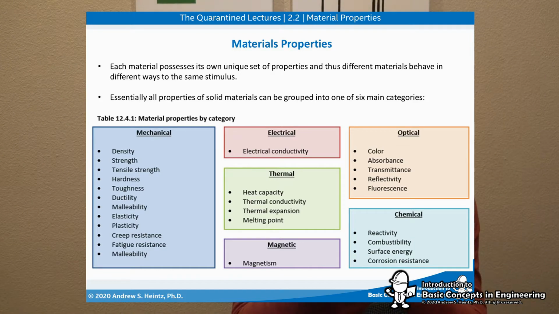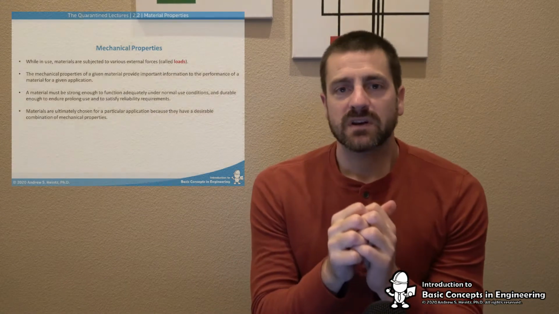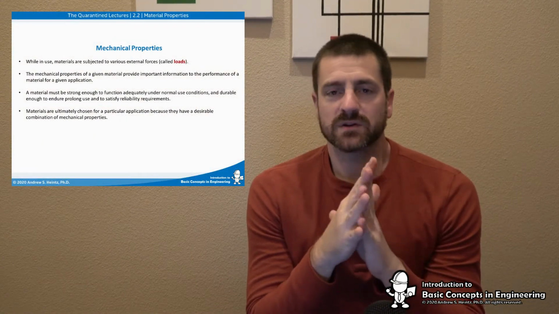Last but not least, we have the chemical properties: reactivity, combustibility, surface energy, and corrosion resistance, right? This would be basically if we leave something out in the rain, will it rust? How easy is it to catch fire? And stuff like that. So let's start by looking at that big box there, which are the mechanical properties.